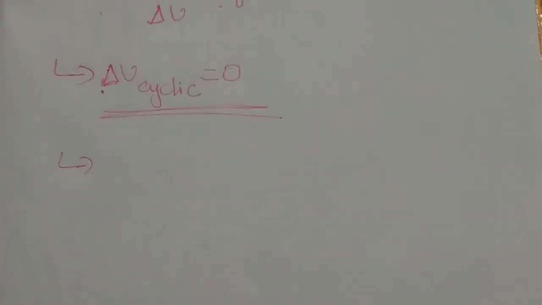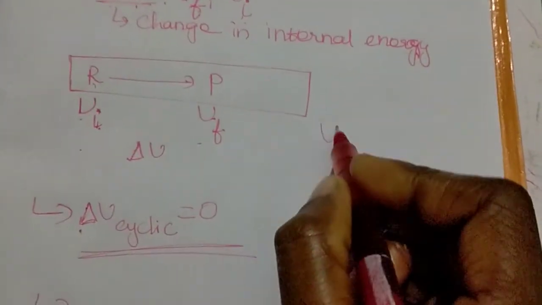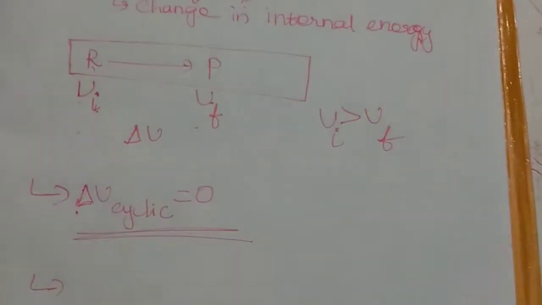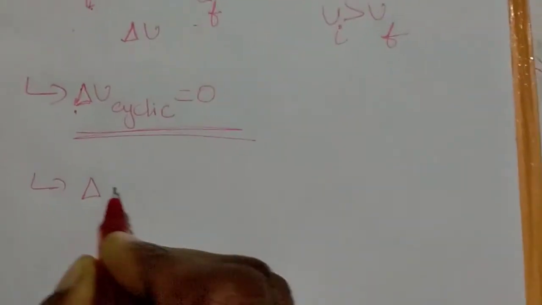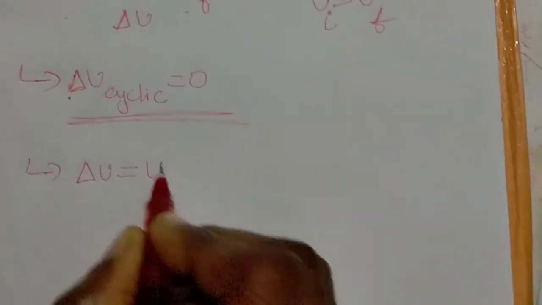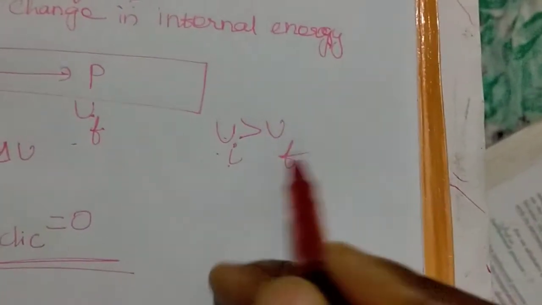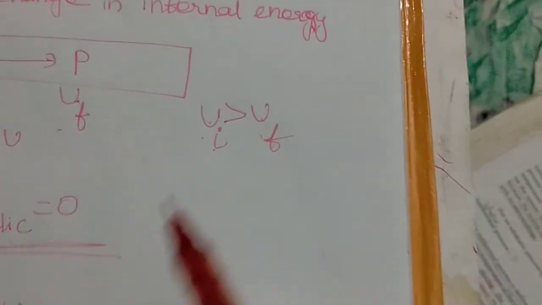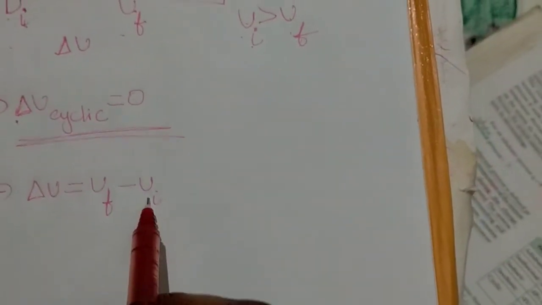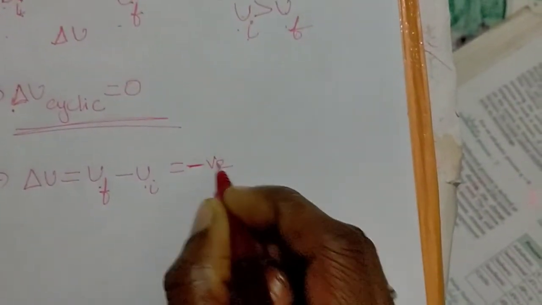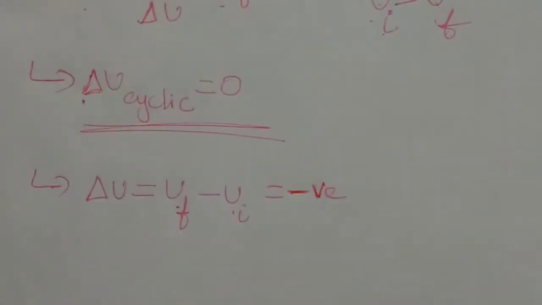If the internal energy of the initial stage in a reaction is greater than the internal energy of the final stage, then if you subtract the final stage from the initial stage, you will get a negative internal energy change of the system.